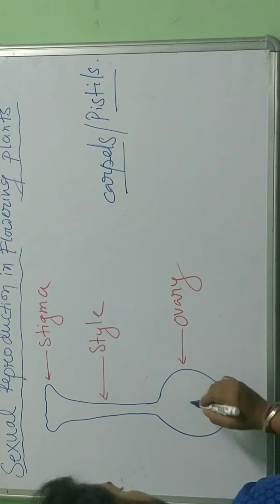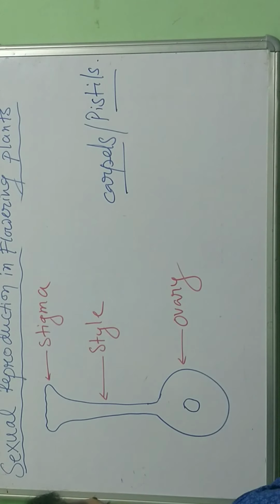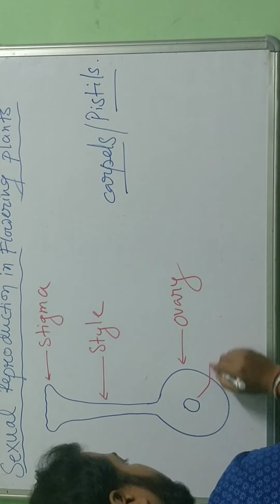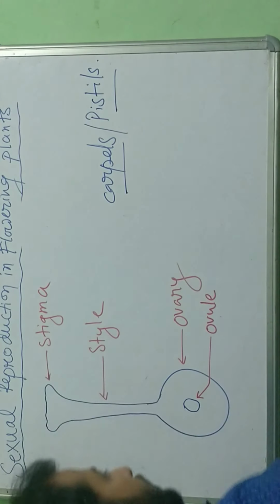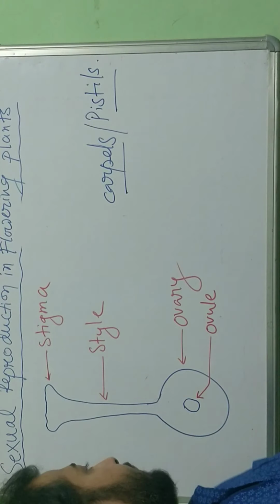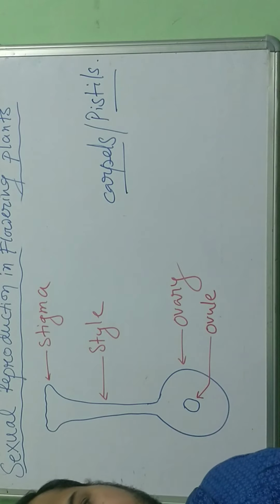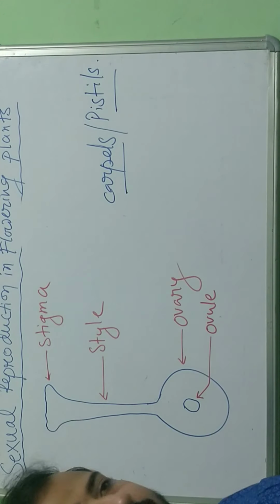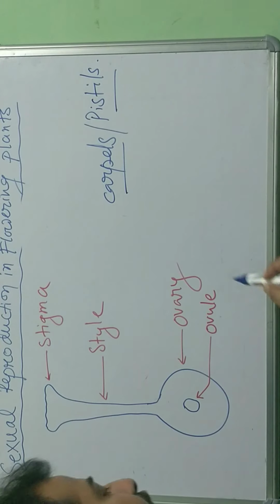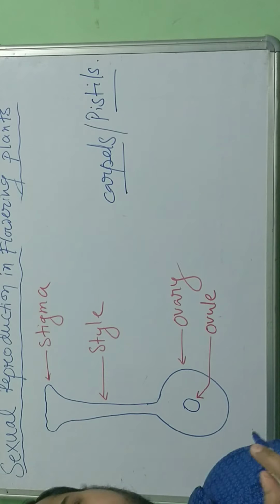Now what we see here is the ovule. There may be one single ovule or more than one ovule, it may vary. There are fruits or grains which have one single ovule.